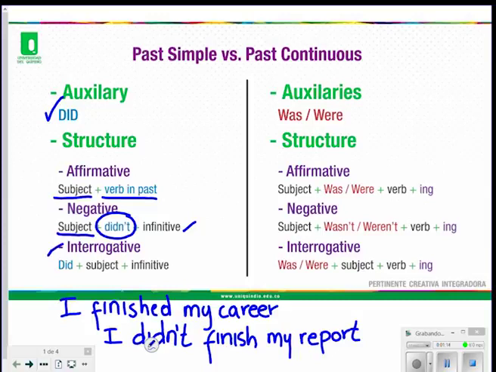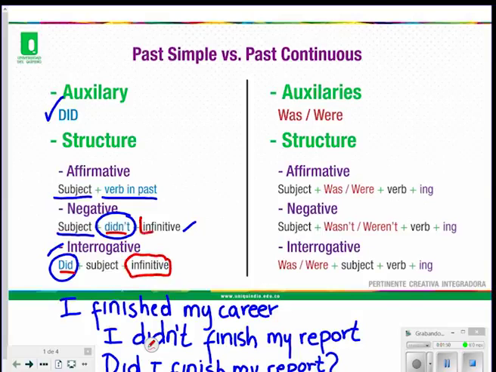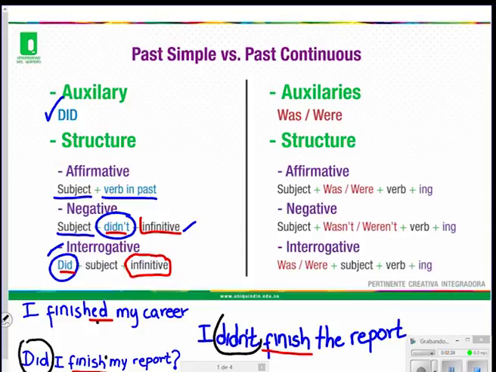Interrogative statement: the auxiliary verb at the first part of the sentence. For example, did I finish my report? Question mark. Don't forget, when we have an auxiliary verb, the action verb doesn't have any change.